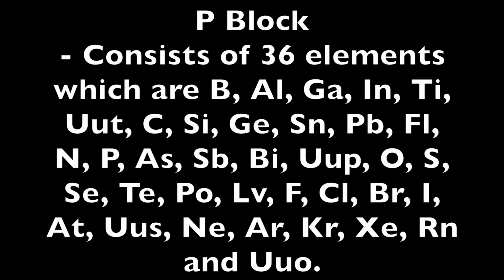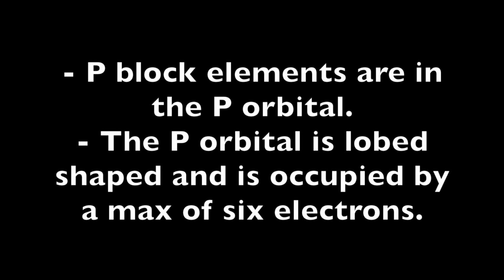P-block consists of 36 elements, which are listed below. P-block elements are in the p orbital. The p orbital is lobe-shaped and is occupied by a max of 6 electrons.